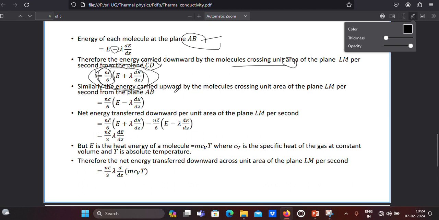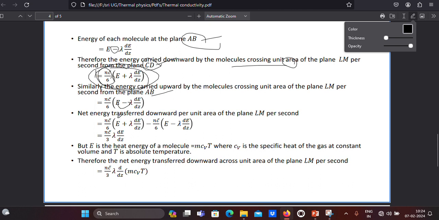Similarly, energy carried in the upward direction, that is, upward by the molecules crossing unit area of the plane LM per second from the plane AB. AB is the downside, CD is the upside. So the upside is positive, downside is negative. That's the only difference. Okay, and it is energy.